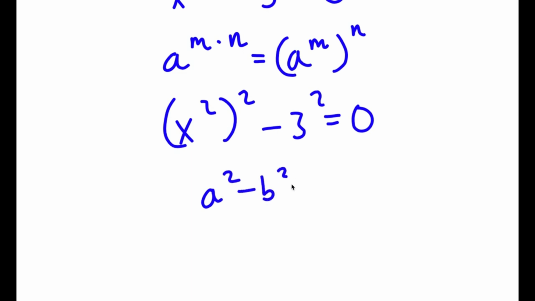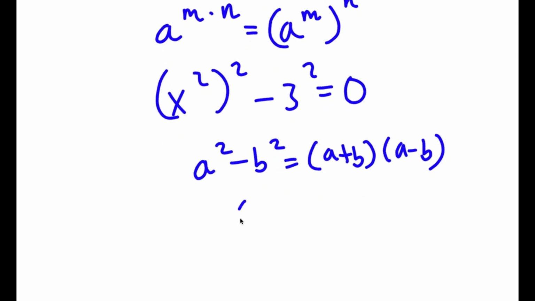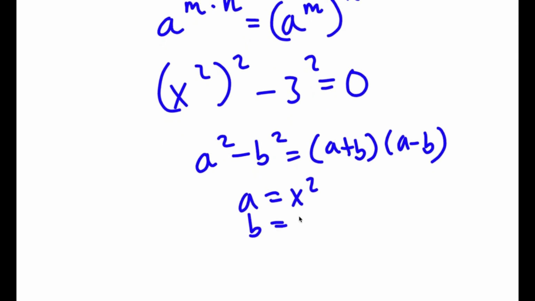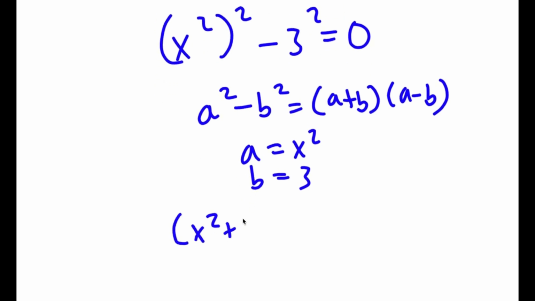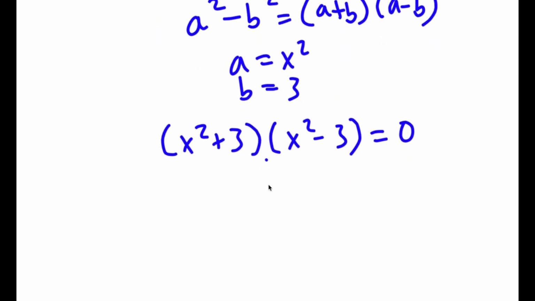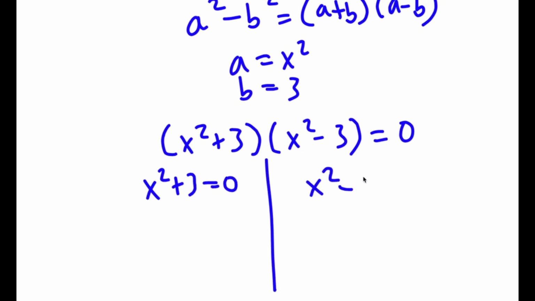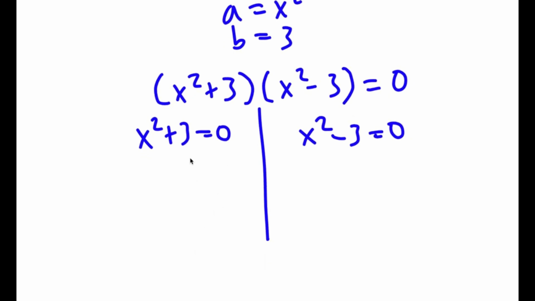Now, if I have something in the form a squared minus b squared, this is equal to a plus b times a minus b. So in this case, a is equal to x squared and b is equal to 3. So I have x squared plus 3 times x squared minus 3 is equal to 0. So now this is going to give me two equations. I'm going to have x squared plus 3 is equal to 0, and x squared minus 3 is equal to 0. So for x squared plus 3 equals 0, all I have to do is simply subtract 3 on both sides. So then these two cancel out, and I'll have x squared is equal to negative 3.